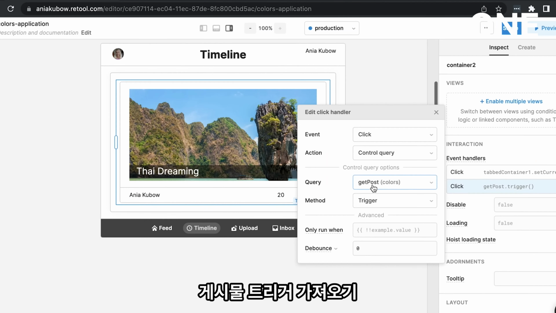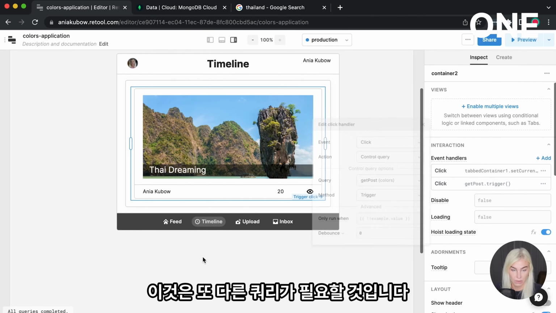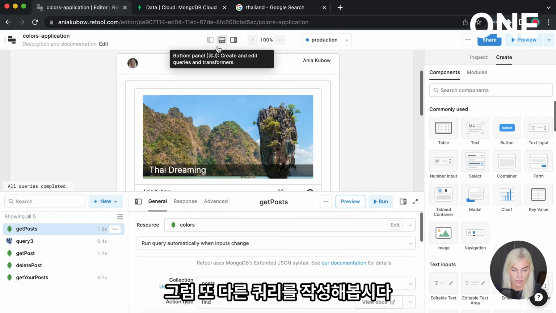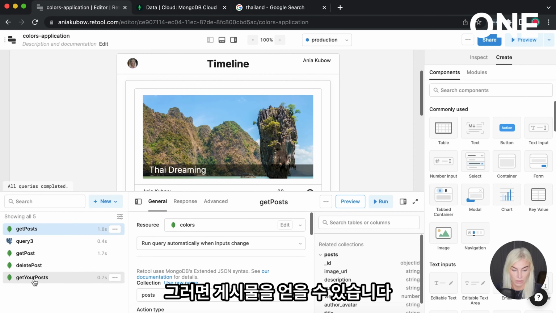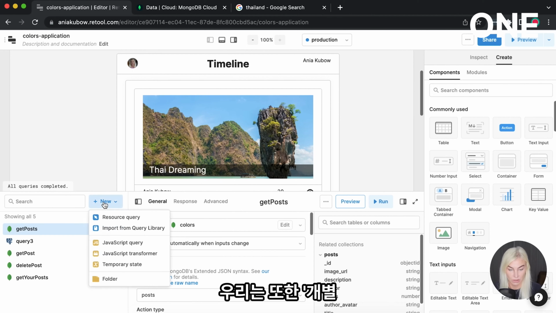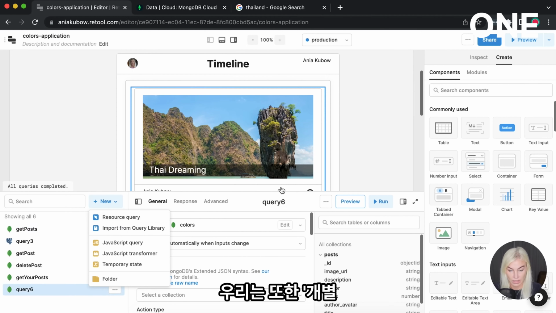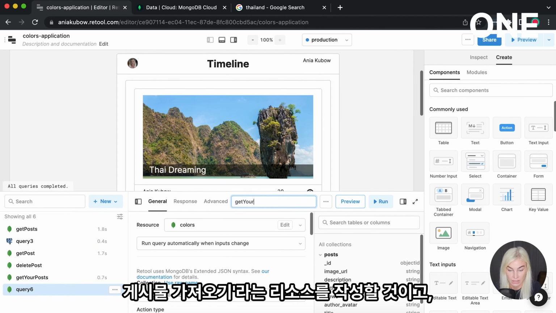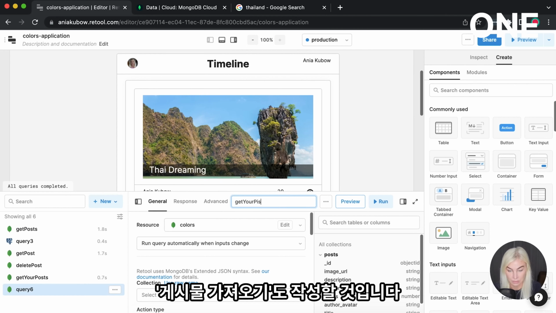Get post trigger. This is going to have to be another query. So let's write another query. So we get your post. So we've got our individual post. We're also going to write a resource called get your post individual. Get your post.